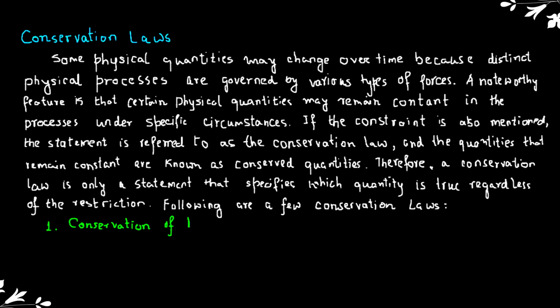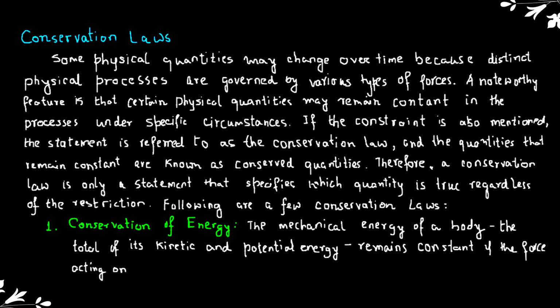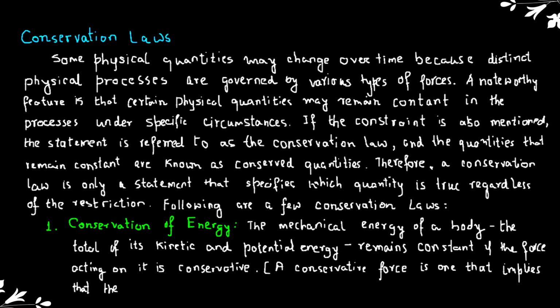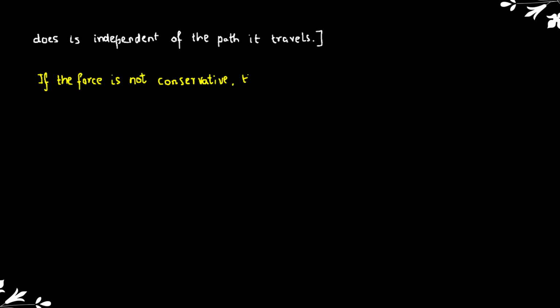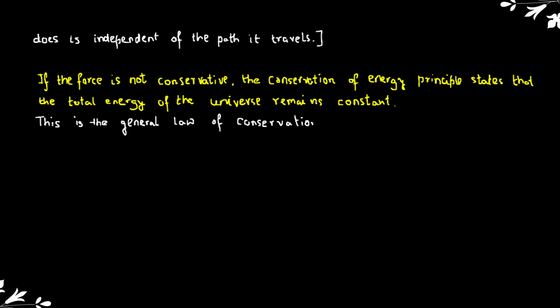Number 1. Conservation of energy. The mechanical energy of a body, the total of its kinetic and potential energy, remains constant if the force acting on it is conservative. A conservative force is one that implies that the work it does in a full round trip is zero, or that the work it does is independent of the path it travels. If the force is not conservative, the conservation of energy principle states that the total energy of the universe remains constant. This is the general law of conservation of energy.